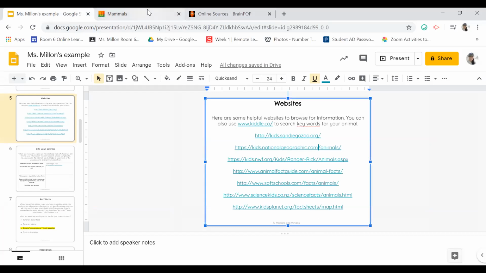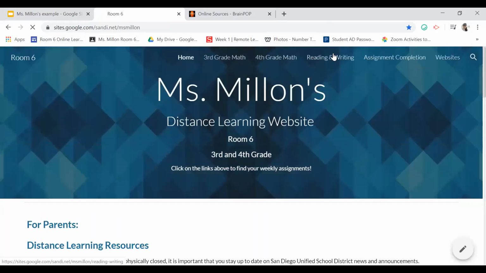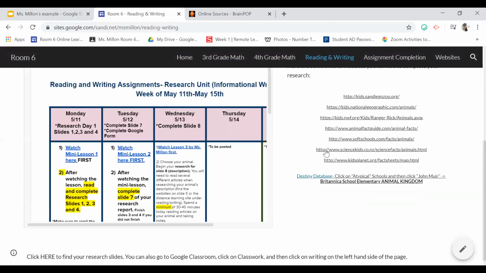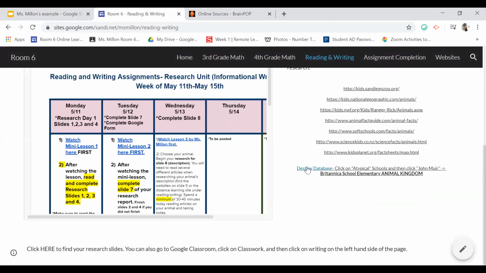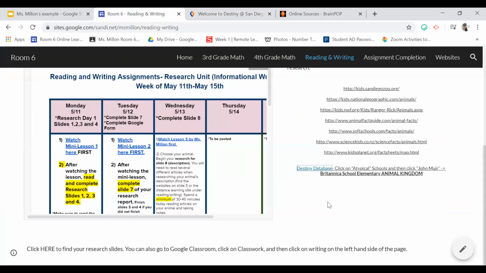So then I said, okay, I need to find a better source. I went to the distance learning website and clicked on reading and writing. This is what you can do. Then what I would absolutely do is go to the Destiny database. A database is a really great source to use because it is full of articles that have already been fact-checked. So everything you get from a database is valid and true information. I'm going to say that again: this database that our school district provides is probably the best source you can use.